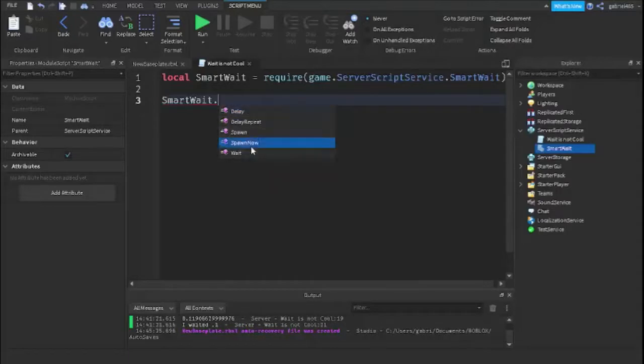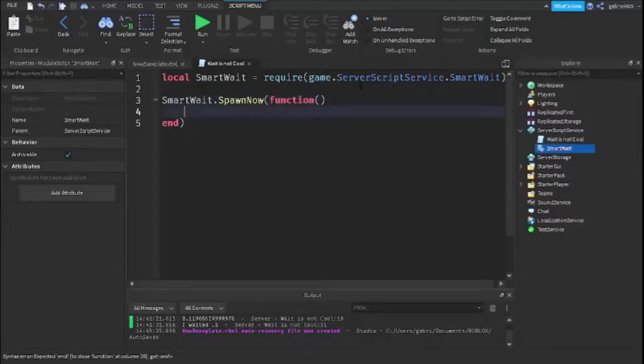Okay, so spawnNow is just a wicked fast way to spawn in a function if it's highly prioritized. If you want to spawn something very fast, then you would use spawnNow, and then you could do something like print I spawned very fast. Okay, just like that. And so yeah, spawnNow is a very rapid way. There's also something called spawn. You see, very simple. This is so simple to implement in your script. Okay, this is the same thing as the spawn function.